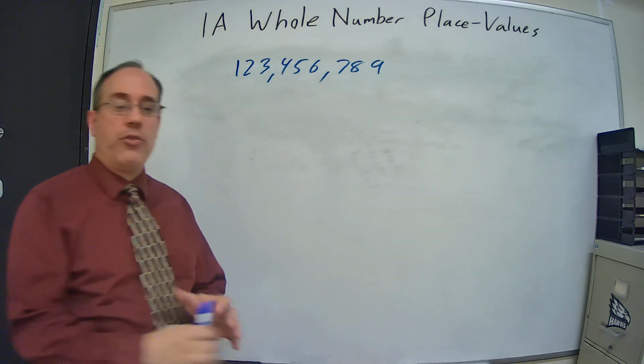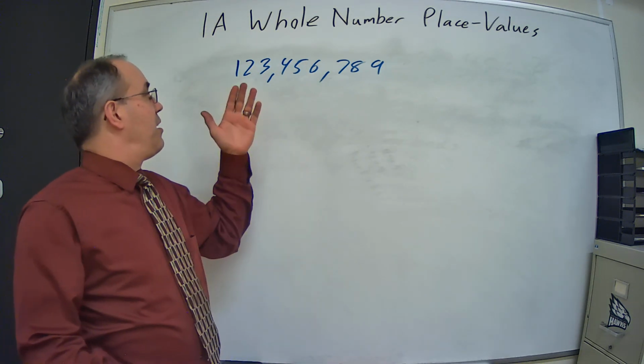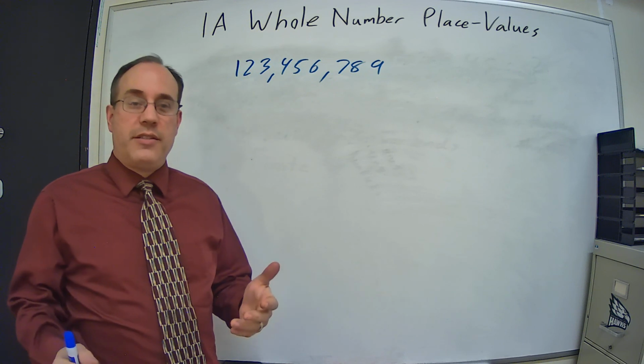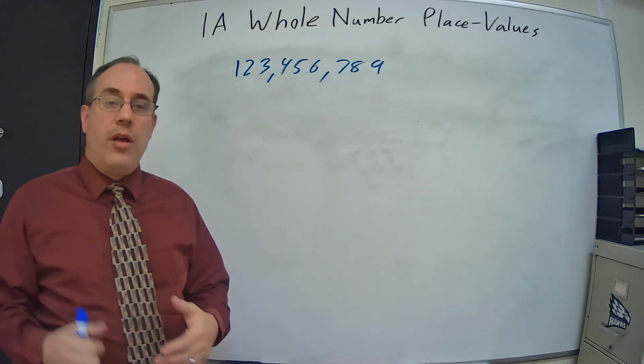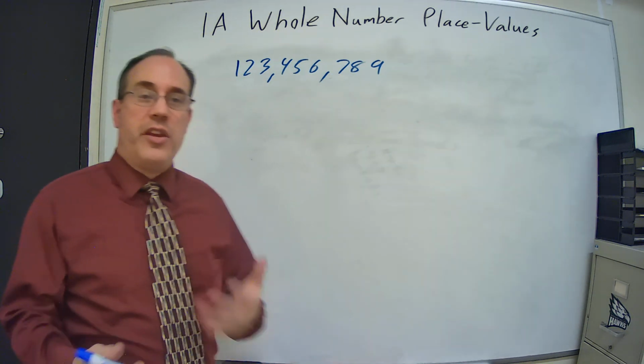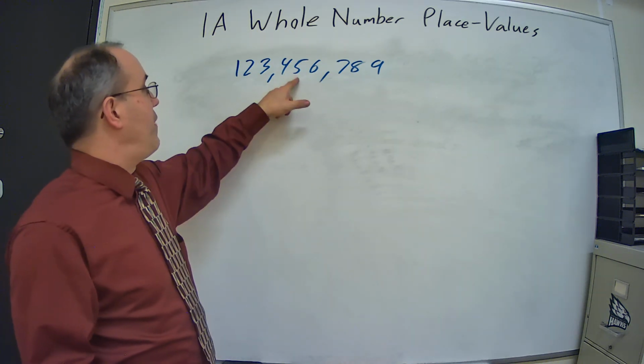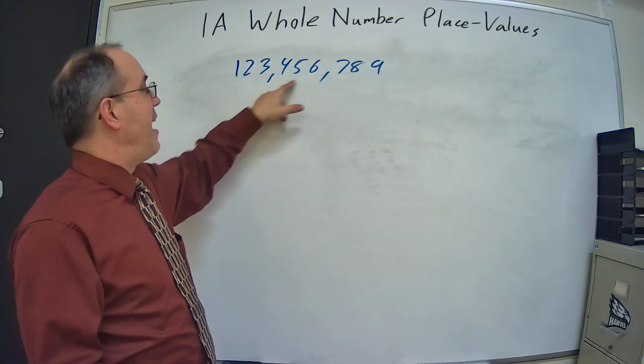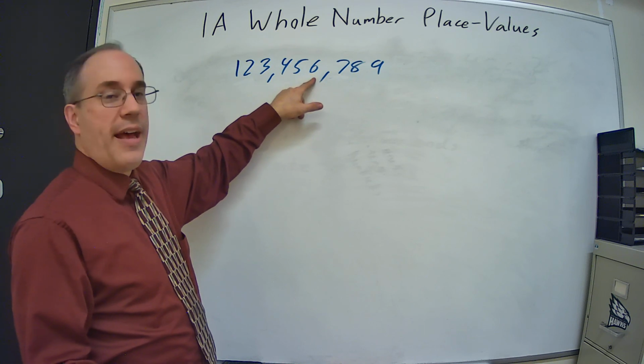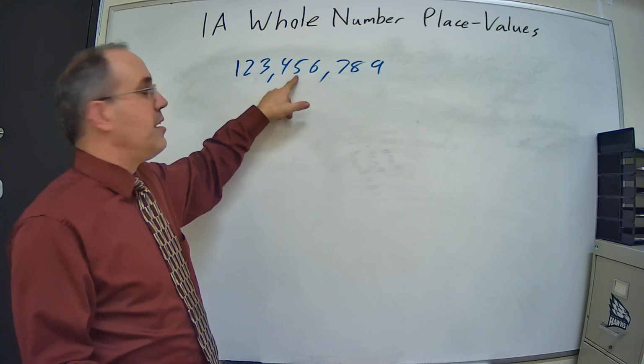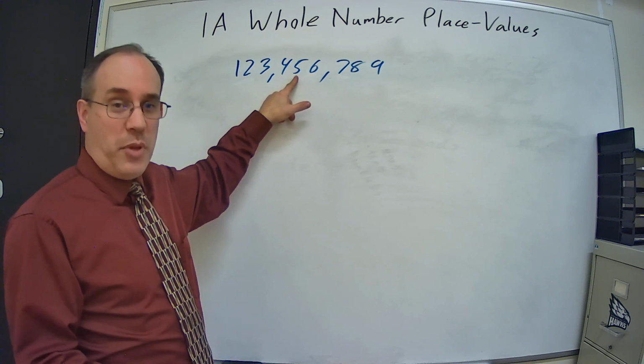The other way we can look at it is what place is a certain number in. So what is the place value of the number 5? Well, the number 5 is right here. This is the thousands period. That's 1,000, 10,000. So the 5 is in the 10,000s place.